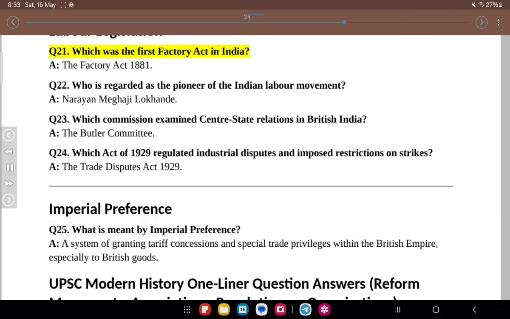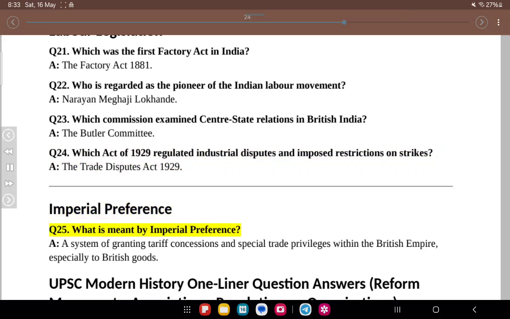Labour legislation. Q21. Which was the first Factory Act in India? A. The Factory Act 1881. Q22. Who is regarded as the pioneer of the Indian labour movement? A. Narayan Meghaji Lokhande. Q23. Which commission examined centre-state relations in British India? A. The Butler Committee. Q24. Which act of 1929 regulated industrial disputes and imposed restrictions on strikes? A. The Trade Disputes Act 1929.